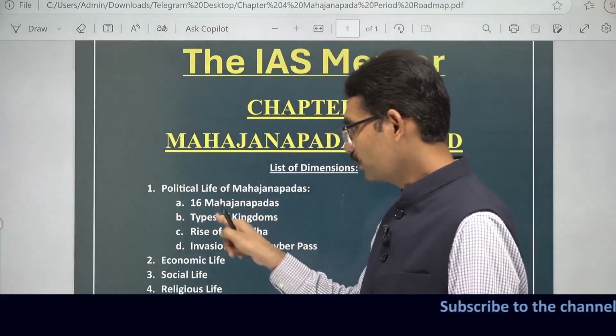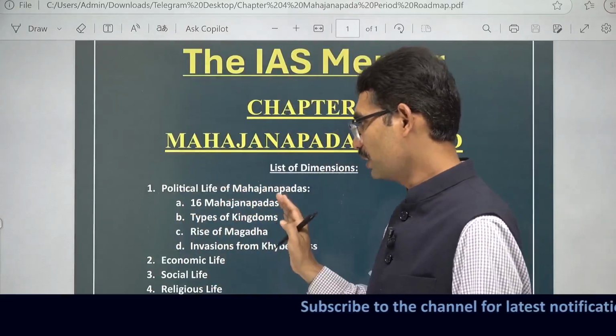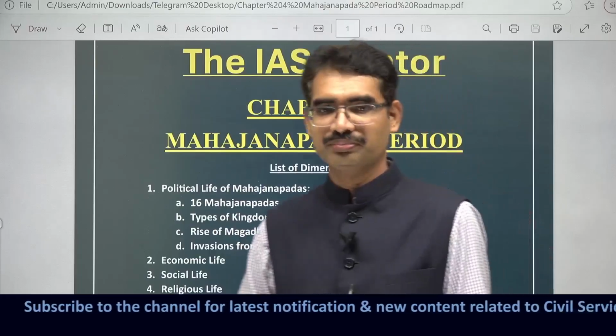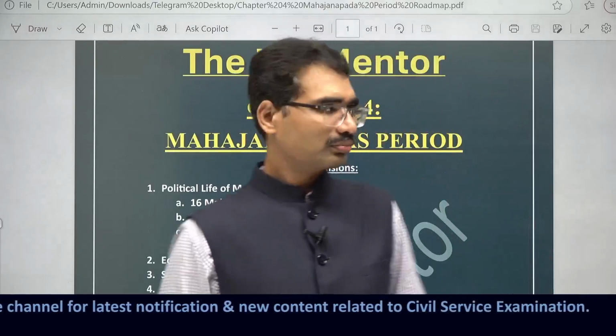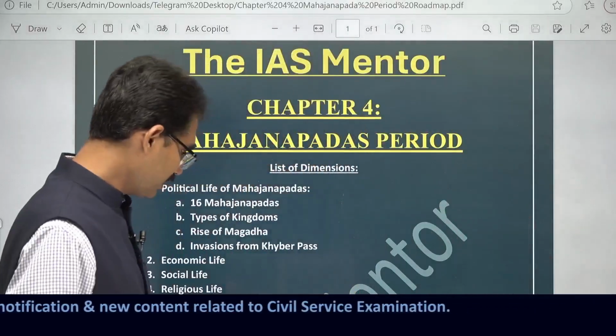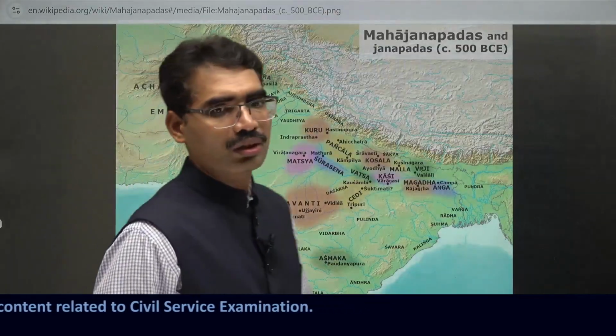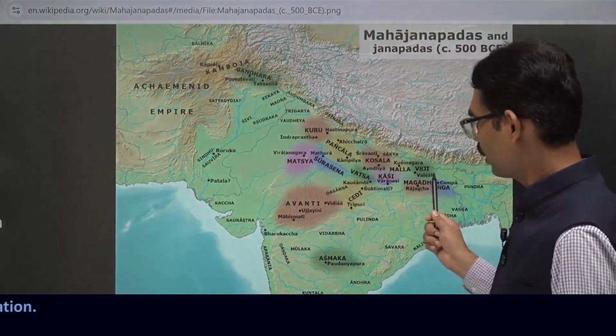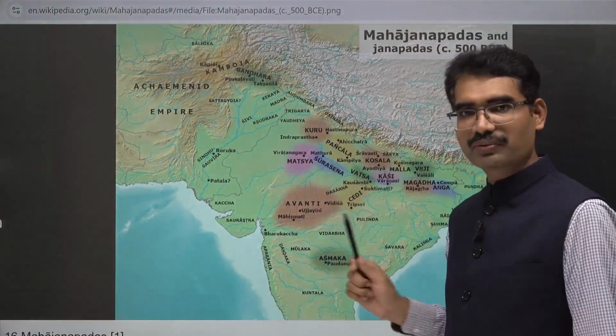Within political life, we have sub-dimensions: 16 Mahajanapadas, types of kingdoms, rise of Magadha, invasions from the Khyber Pass. Let us start with this. If we see the map, are you identifying this? Some kind of names are available here. Do you see some kind of names?